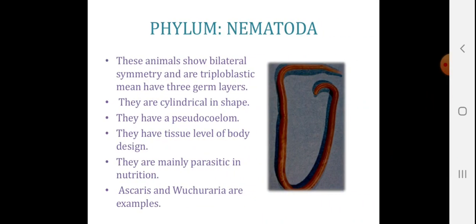Nematoda. These animals show bilateral symmetry and are triploblastic, means have 3 germ layers. They are cylindrical in shape. They have a pseudocoelom. They have a tissue level of body design. They are mainly parasitic in nutrition. Ascaris and Wuchereria are the examples.